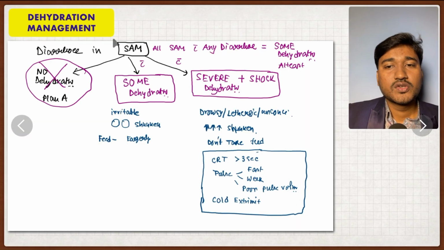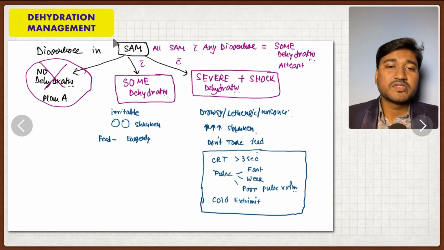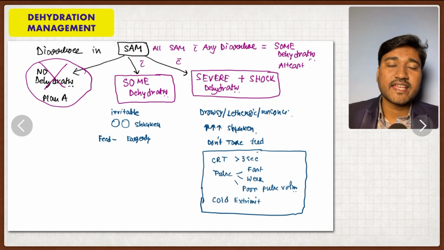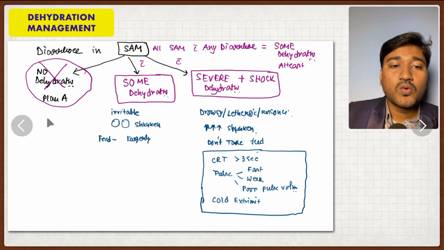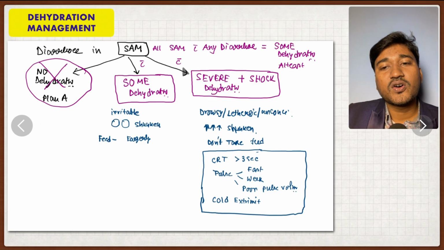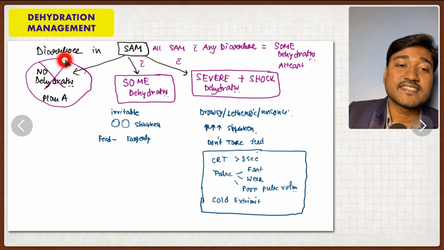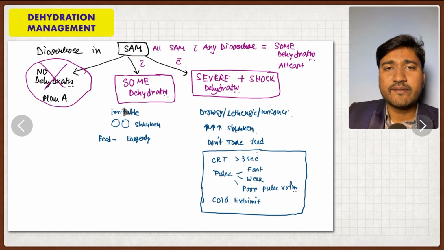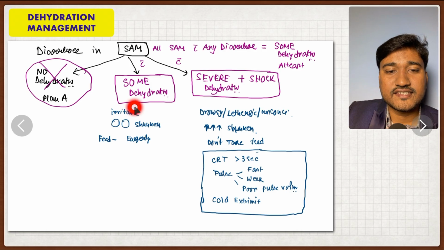So let's talk about dehydration management in case of SAM. This is very important because in a normal child who does not have SAM, when the child has diarrhea, we classify it as no dehydration, some dehydration or severe dehydration. But in case of SAM, the no dehydration classification is not available. If a SAM child presents with diarrhea, there has to be some dehydration at least.